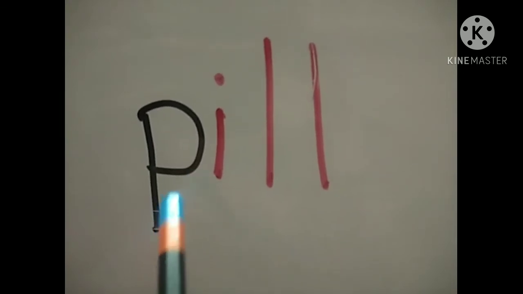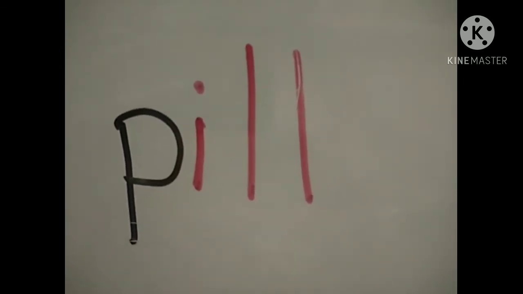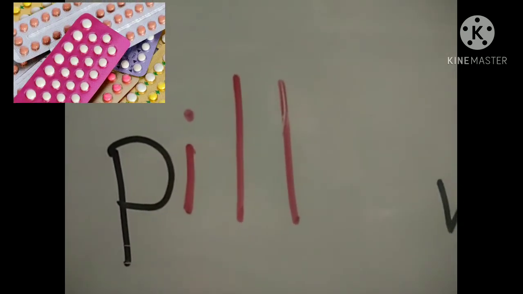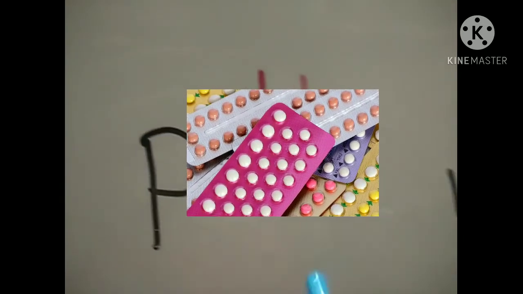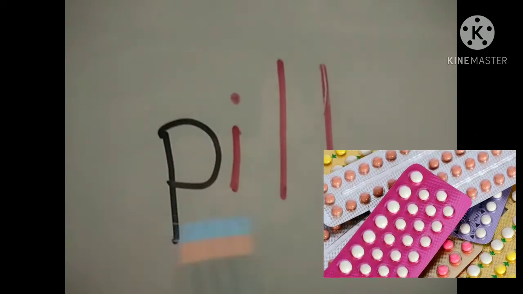Next. Pill. The sound of P is P. Pill. What is pill? Pill is the tablets, the medicine. When you are ill, you go to doctor. Doctor gives you some tablets to eat. Those tablets are called pill. The other word for tablets is pill.